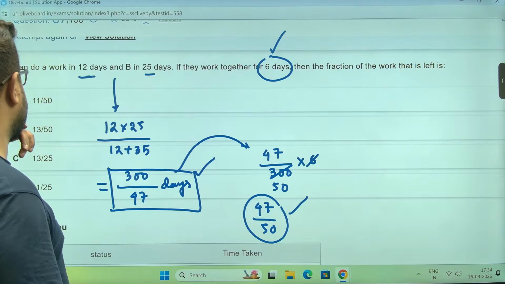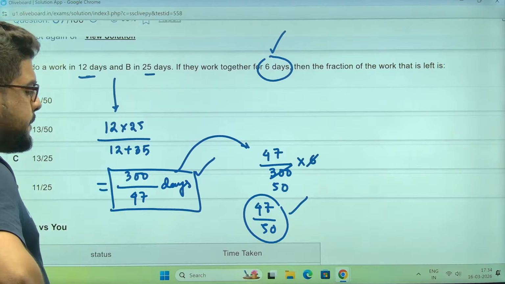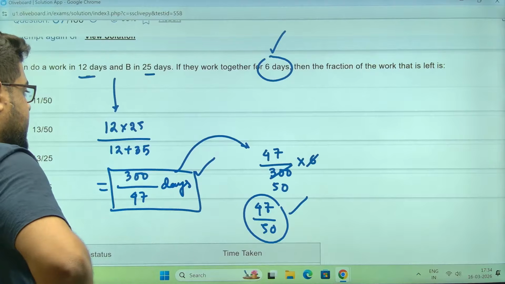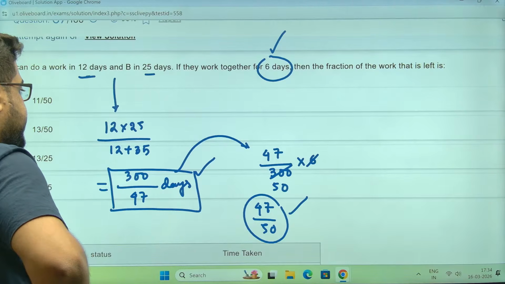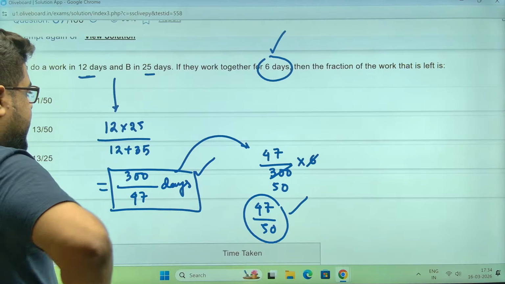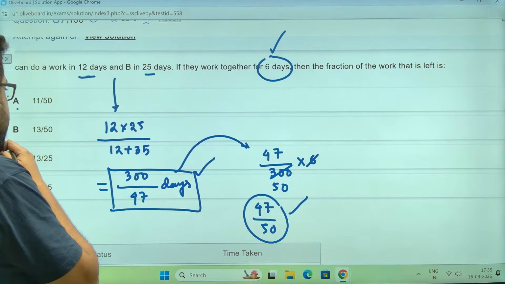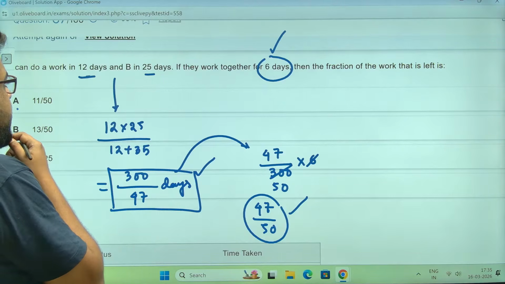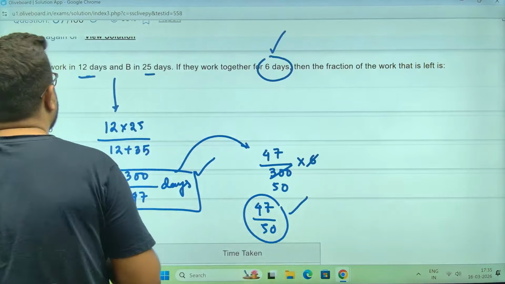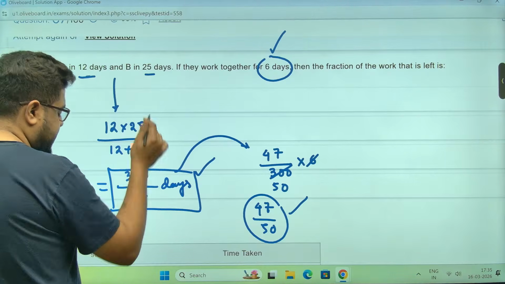One second, sir. Have I done any mistake? Arey, 25 ko maine 35 likh diya.